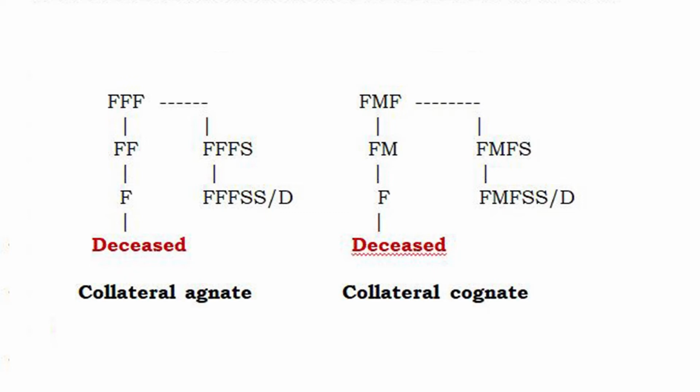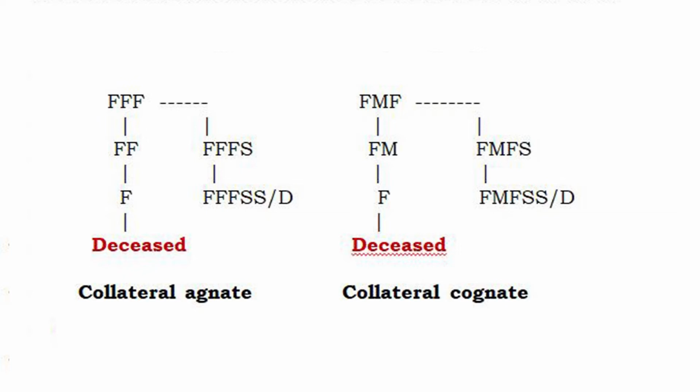Now, father's son, who is he? Father's father's son, great grandfather's brother. And father's father's son's son, he is a cousin to the grandfather. And their children are agnate to the descendants.